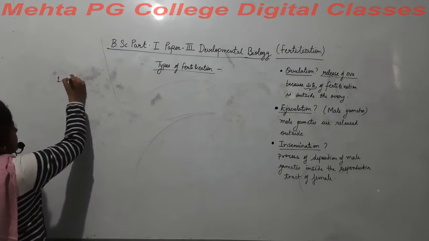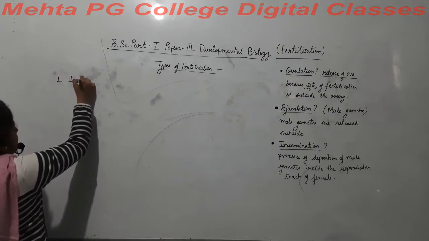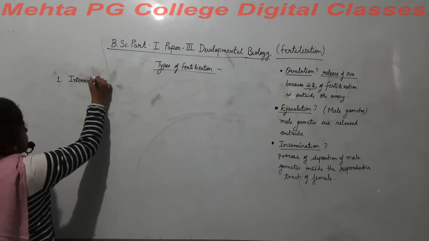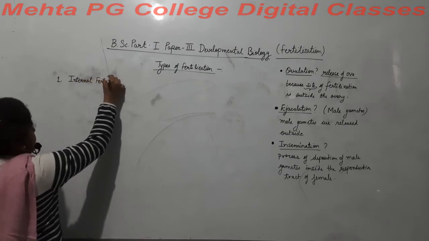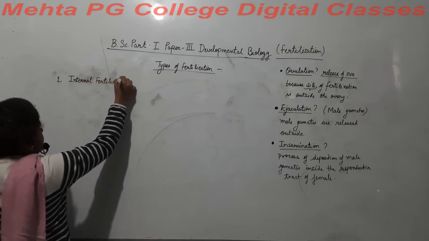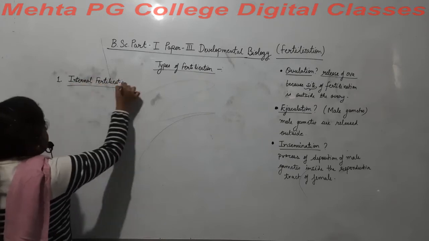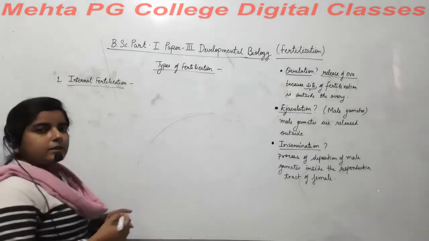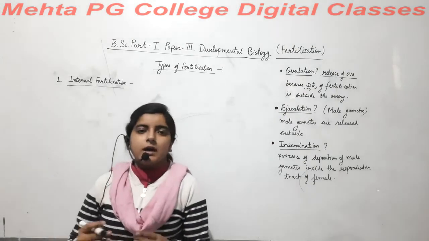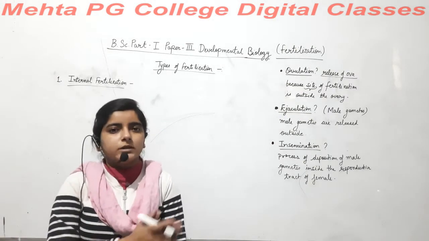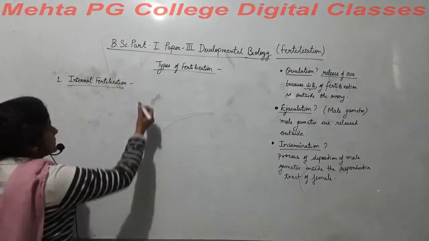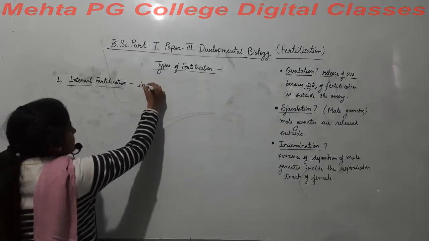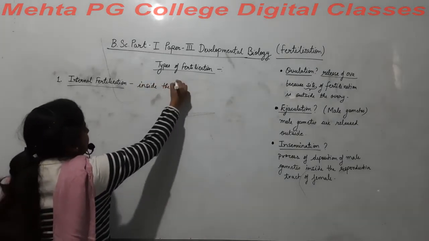Fertilization can be of two types. Internal fertilization means fertilization is occurring inside the body of the female. So we can say it is a process occurring inside the female body.